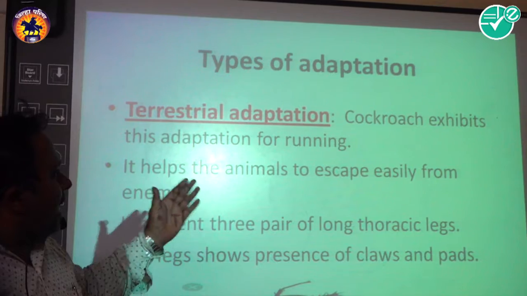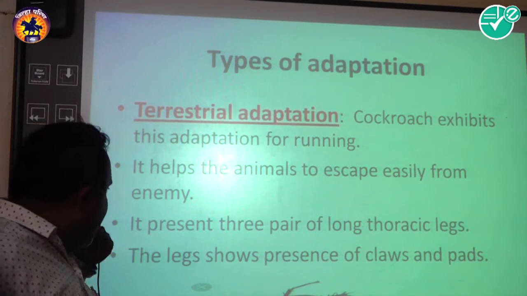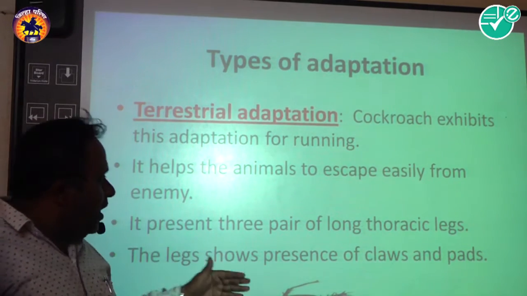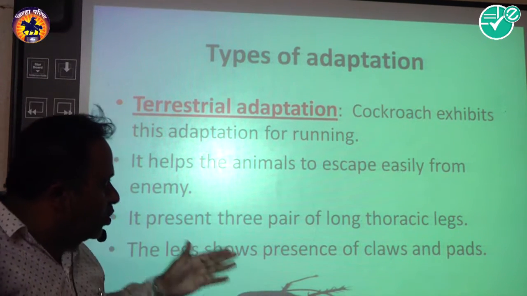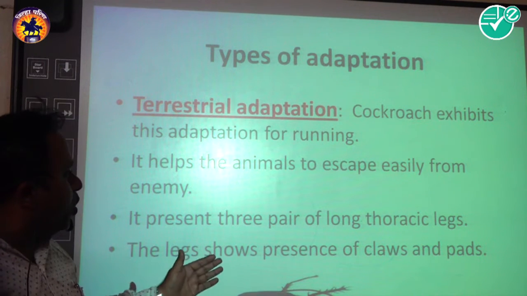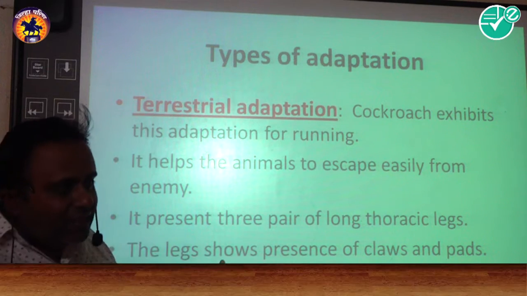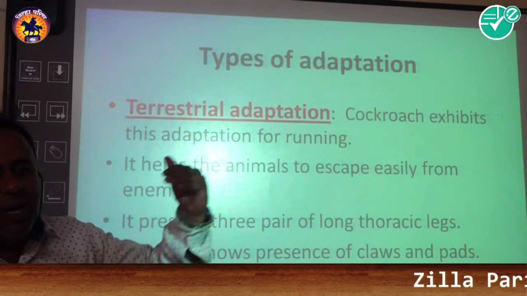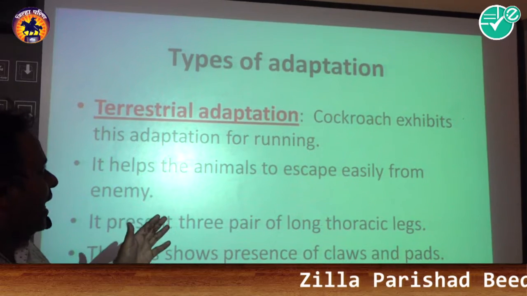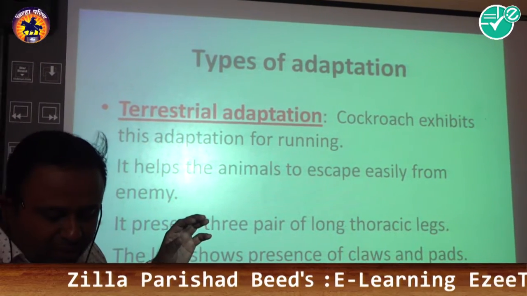It helps the animal to escape easily from the enemy. It presents three pairs of long legs, called the thoracic legs, and the legs show the presence of claws and pads. Because of these legs, it escapes fast from the enemy. This is one type of terrestrial adaptation.